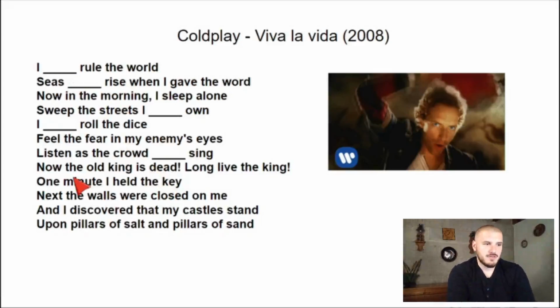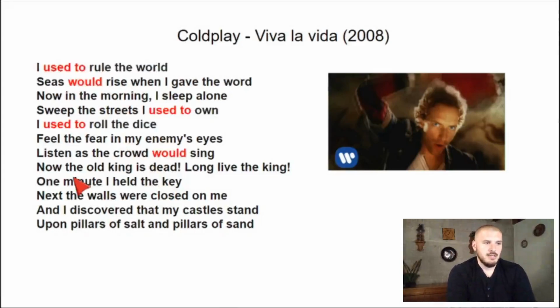Okay, 3, 2, 1. I used to rule the world. Solía reinar en el mundo. I used to rule the world. Seas would rise when I gave the word. Los mares se solían levantar cuando yo daba la palabra, ¿no? Como que yo mandaba, es decir.